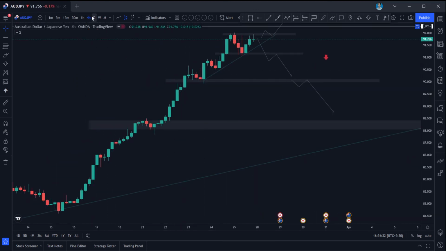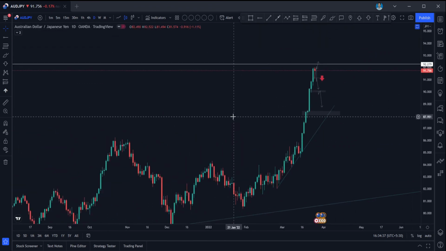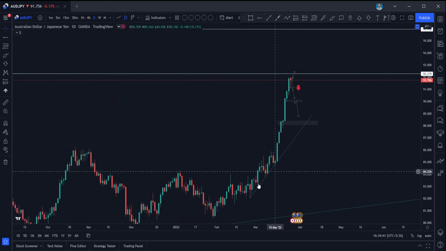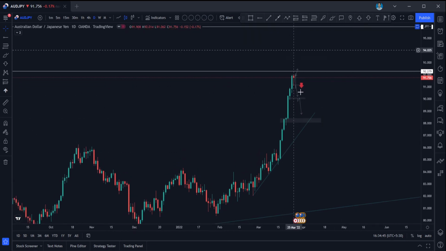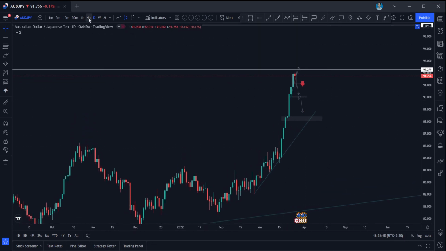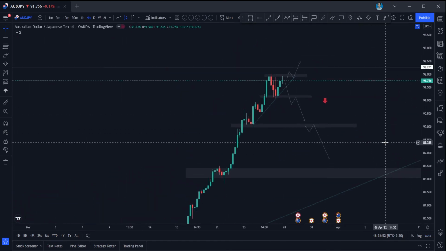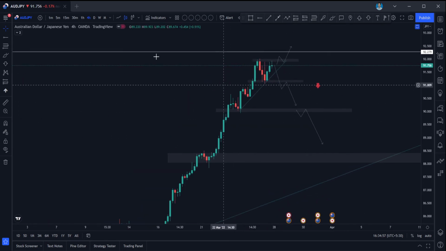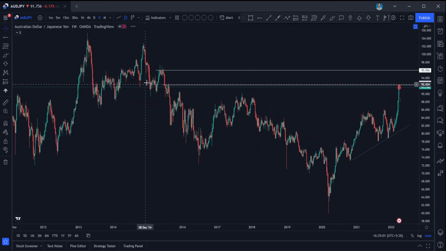So what are we having in AUD JPY? AUD JPY right now is not in my best interest because it is moving straight up, and the market normally won't move like this. So the trades will also not be high probability here. So what we can expect is, wait for the pullback to happen, guys, simple as that. Because in the weekly time frame also, it is near an important resistance, and the second resistance would be this area.